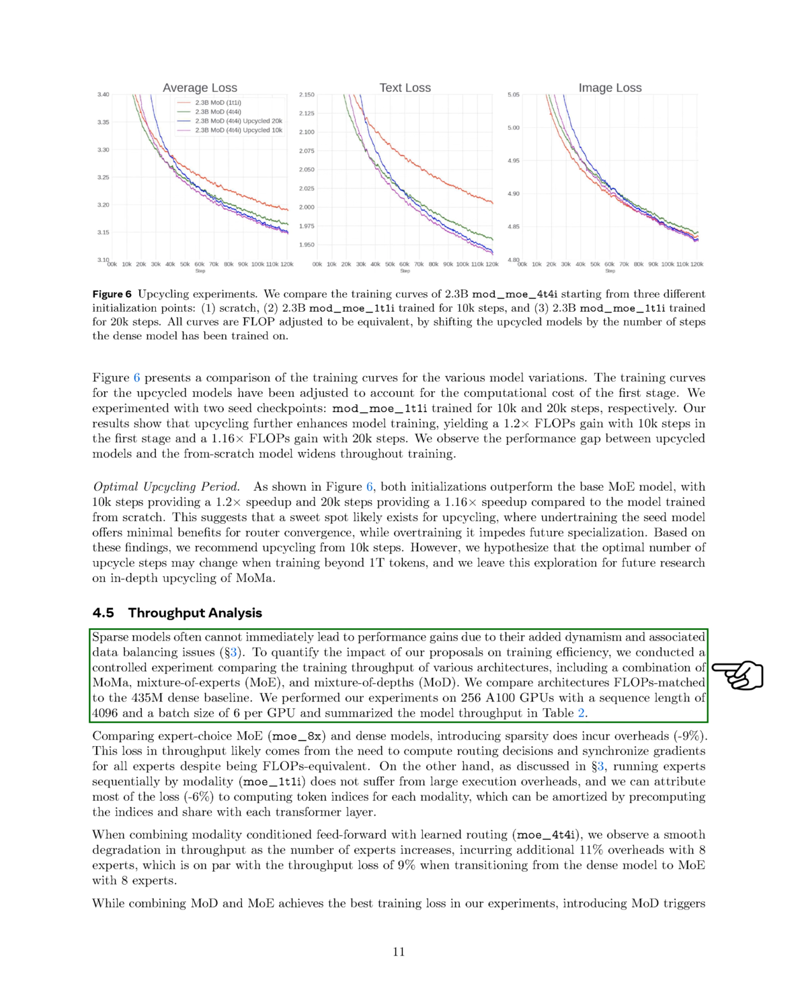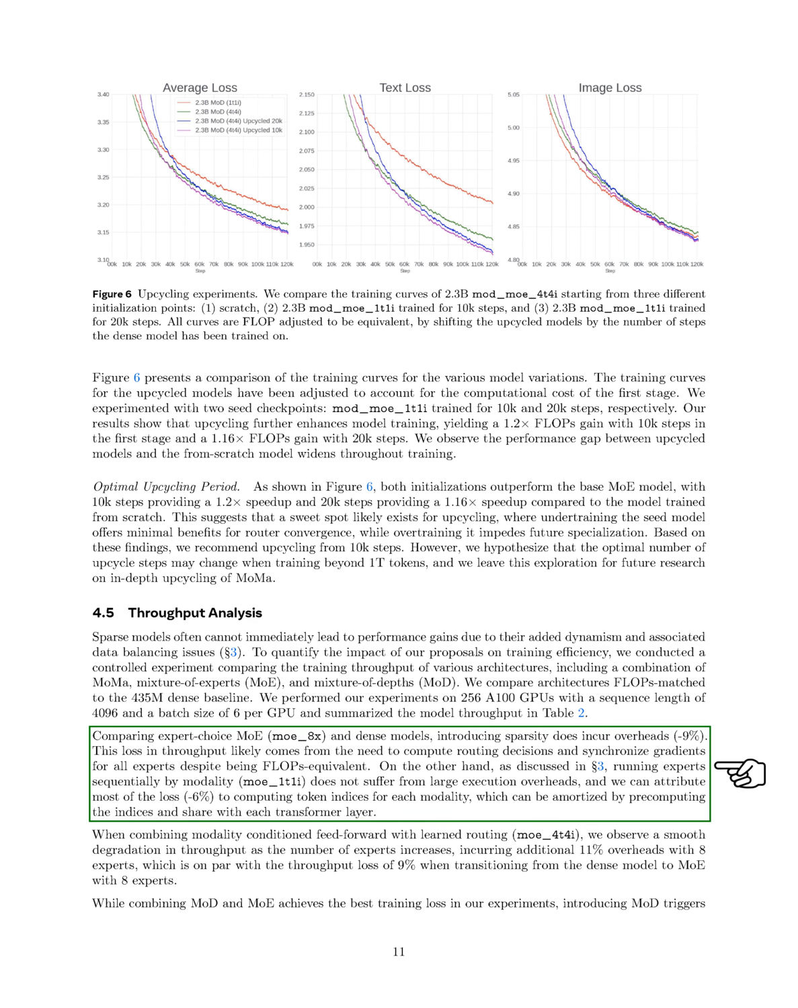We ensured that the architectures had the same number of floating point operations as a dense baseline model with 435 million parameters. Our experiments were carried out on 256 A100 GPUs, using a sequence length of 4096 and a batch size of 6 per GPU. We summarized the model throughput in a table.